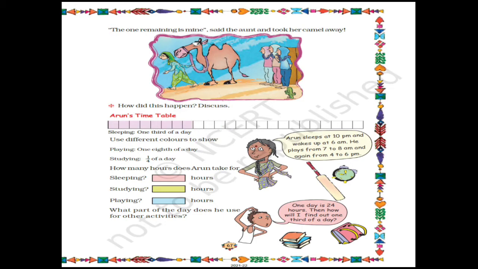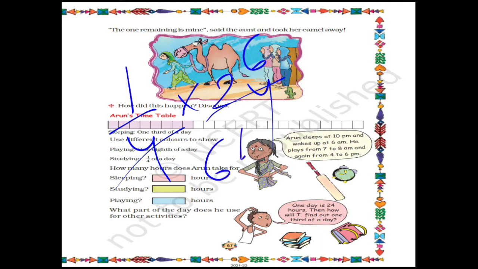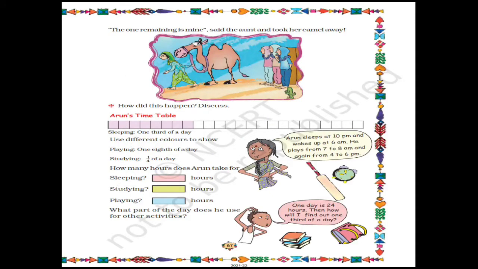Then next is studying. He is studying 1/4 of a day. So what will be 1/4 of a day? So 1 by 4 into 24. So 4 get cut, 24 will cut. Here comes 6. So 1 into 6 will be 6 hours. So in a day he is studying for 6 hours. So now what you will do? You will write this solution in the notebook and color 6 boxes, 6 squares in this picture.